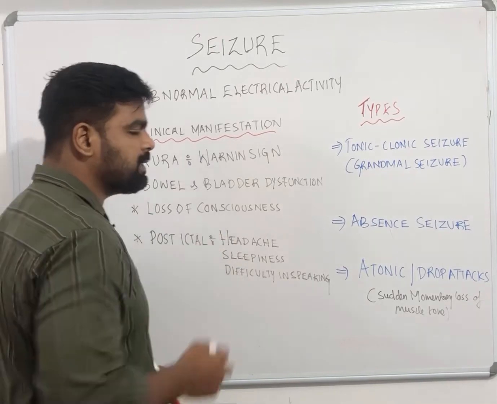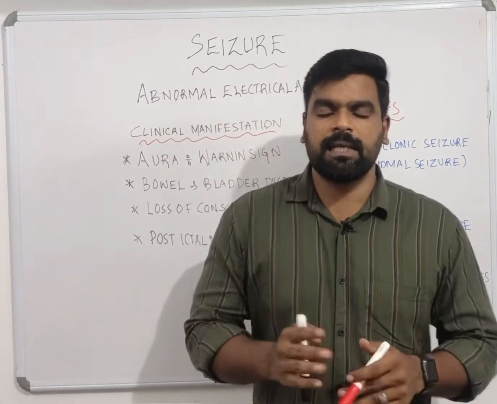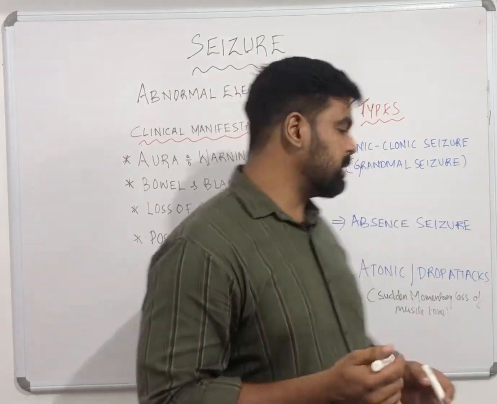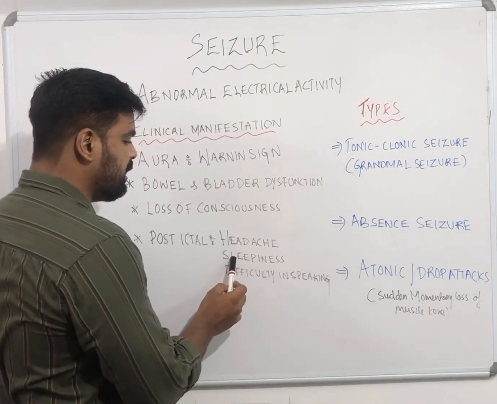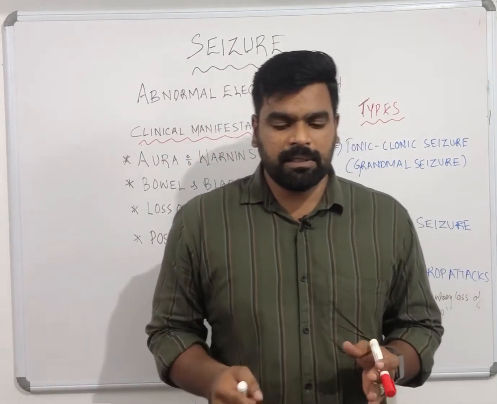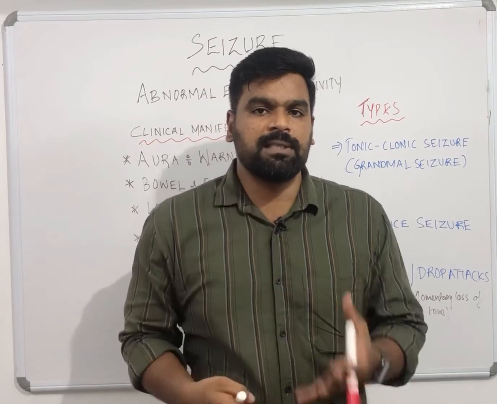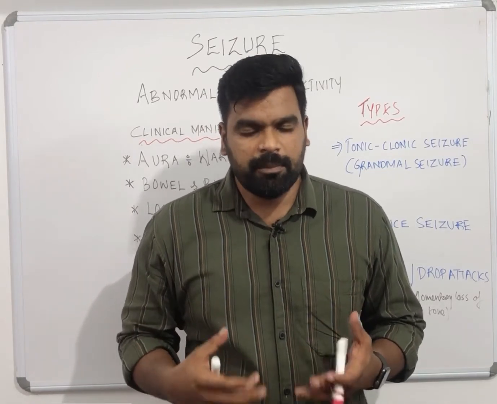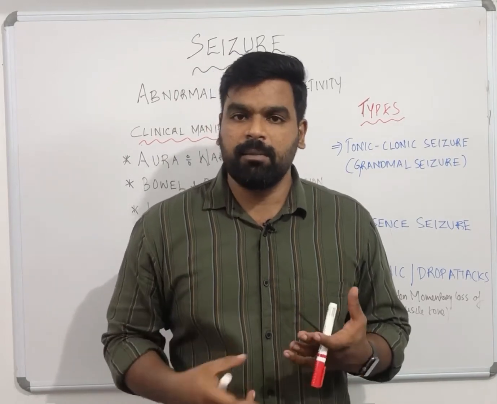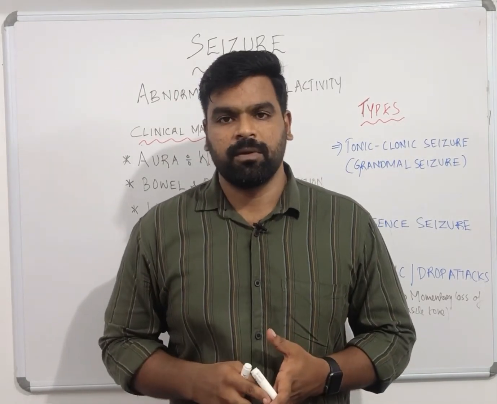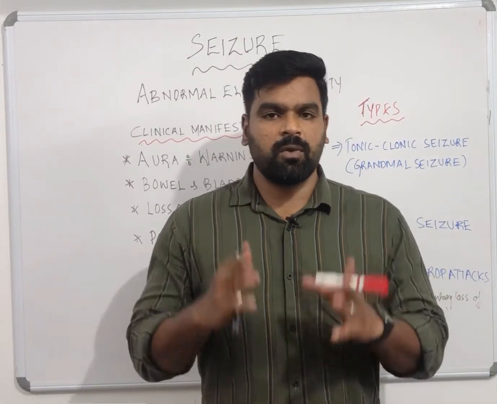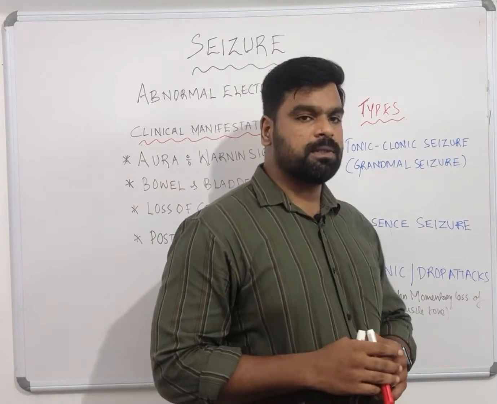And what is postictal state? Postictal state means after the seizure. After the seizure, the patient may have what? Headache, sleepiness and difficulty in speaking, because during the seizure the patient is under strain. So after the seizure the patient may have what? Sleepiness and tiredness and all, and they may have what? Difficulty in speaking. Moreover, they will be disoriented. So these are the symptoms associated with what? Seizure. So let me discuss the types of seizure.